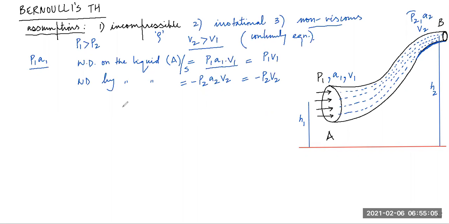So what is the net work done per second? We're talking about net work done per second on the fluid because of pressure energy. This work is done because of pressure energy, right? So that is equal to P1 V1 work done per second. I've already included per second, because here it was volume per second. P1 V1 minus P2 V2.